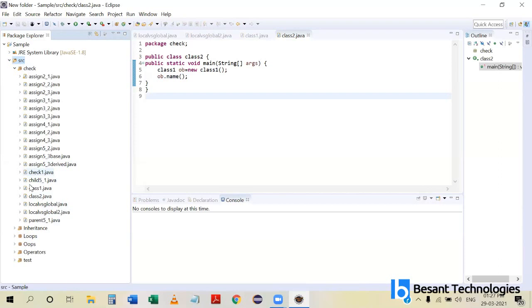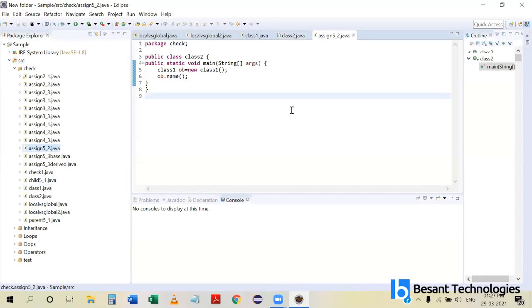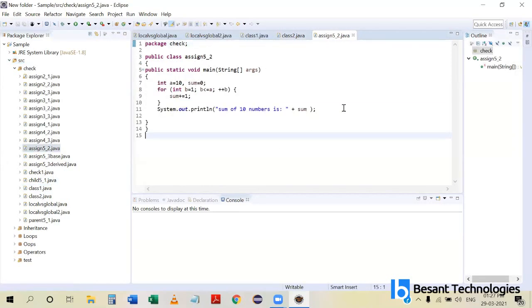I can display it by using... So 1 to 10, right? We have given the sum value as 0. I have taken it from the internet, but I have no idea why I gave it. Wait a minute. Run this code.